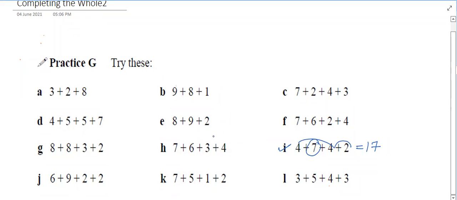Yes, sir. What is this sum? 20. 7 and 3 is 10. Another 6 and 4 is 10. 10 plus 10 is 20. In that way, you have to do.